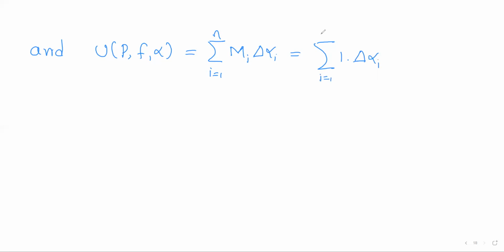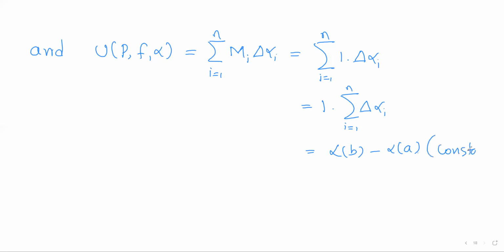And what about the upper Riemann-Stieltjes sum? We define it to be the summation of capital M_i into delta alpha_i. But for all i, capital M_i is always 1. So 1 into delta alpha_i, i running from 1 to n. So 1 is constant, take it outside. So we are left with the summation of delta alpha_i. So 1 into anything is itself, and the summation of delta alpha is alpha of b minus alpha of a, which is also a constant.